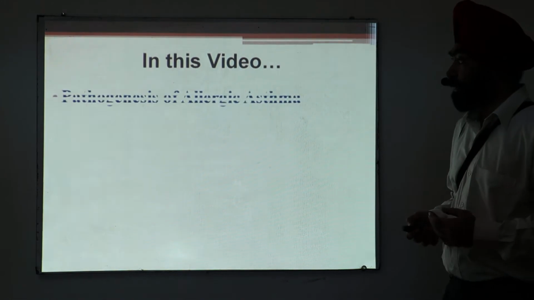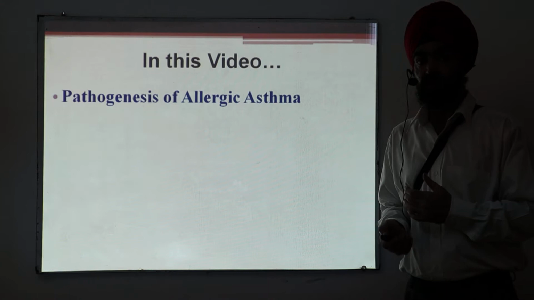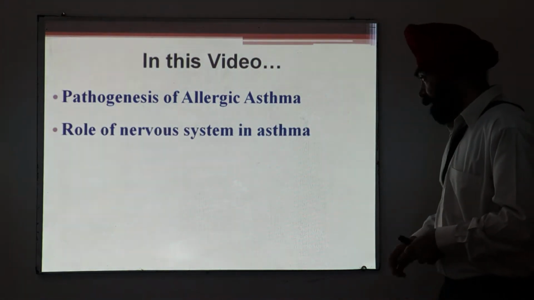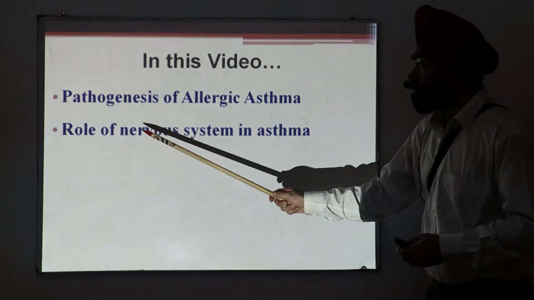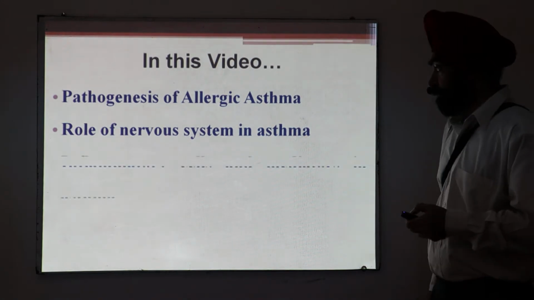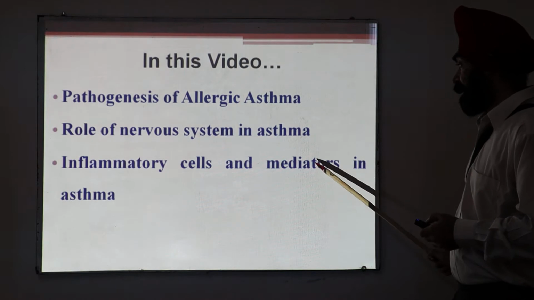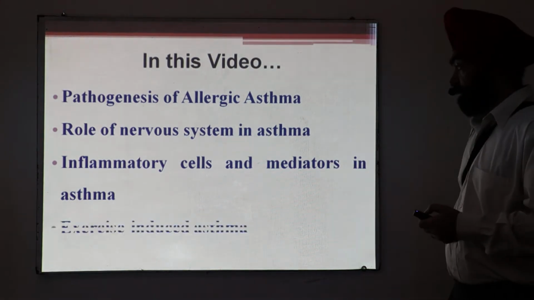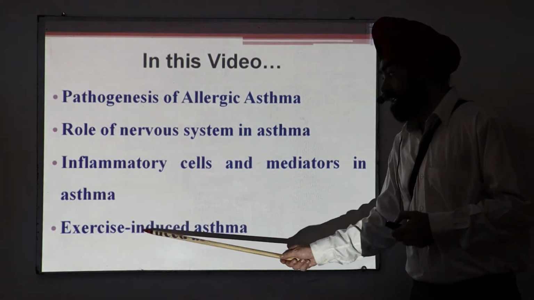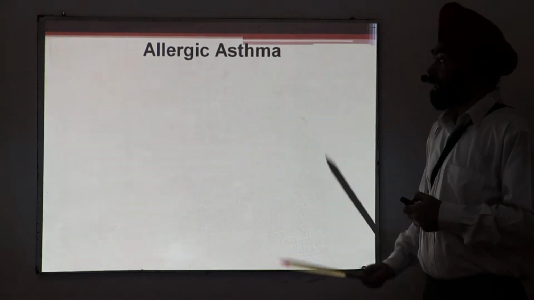In this video, I will discuss the pathogenesis of the most common form of asthma, that is allergic asthma. Then I will discuss the role of the nervous system in asthma, particularly the autonomic nervous system. Then the role of inflammatory cells and the different mediators. Then we will discuss another type of asthma, that is exercise-induced asthma. So let's start with allergic asthma.